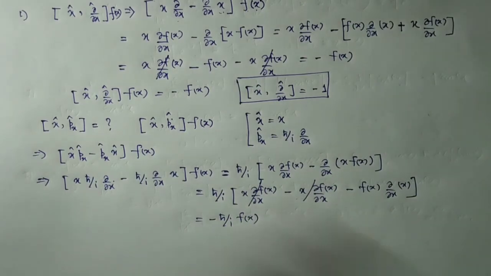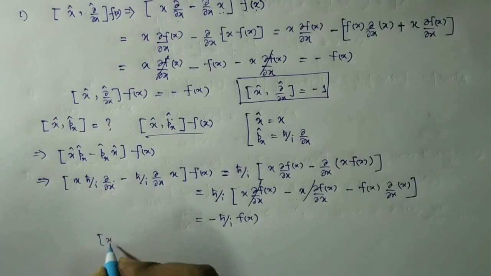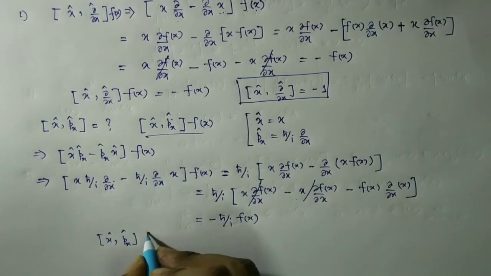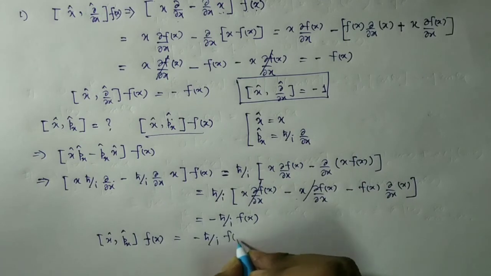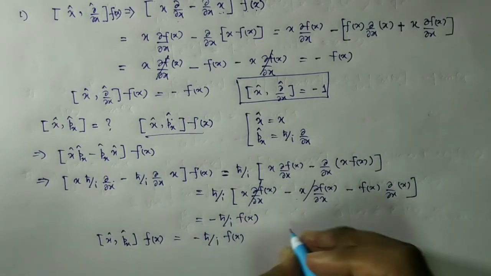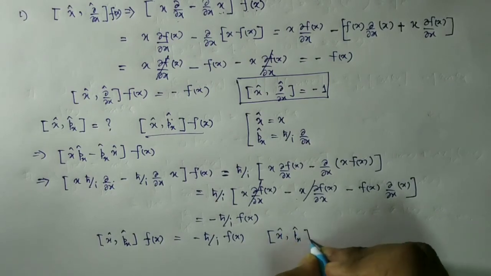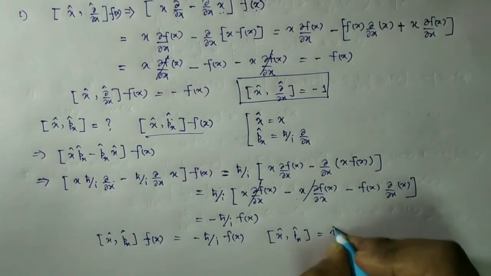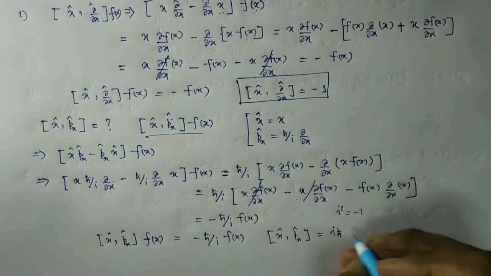So from this relation, x cap px cap operating on f(x) gives us minus ħ by i f(x). If we multiply by i here, we can write x cap px cap as iħ, because we know i squared is minus 1.